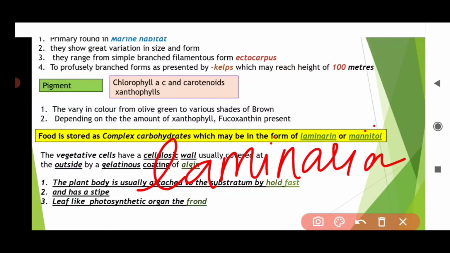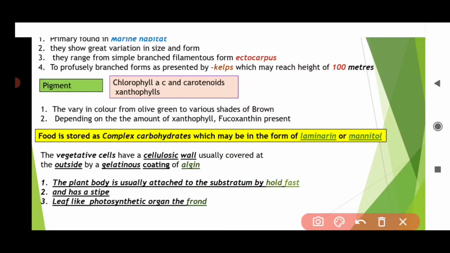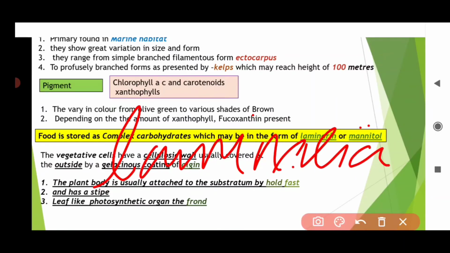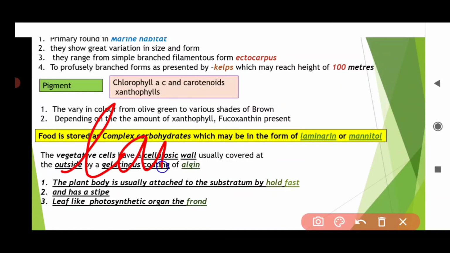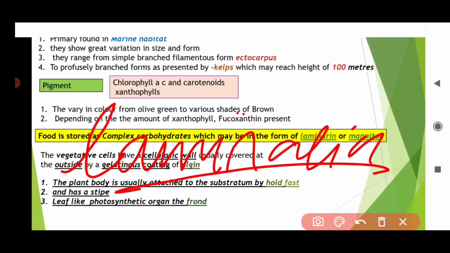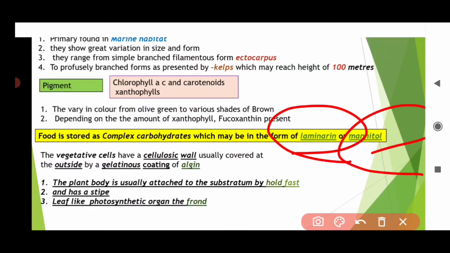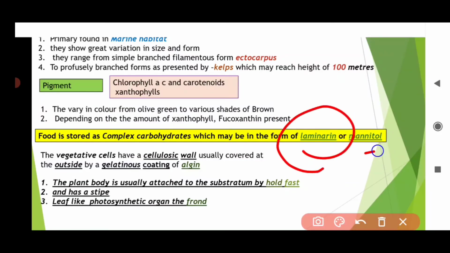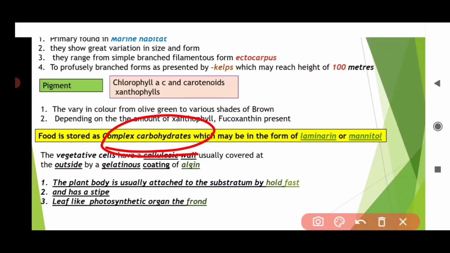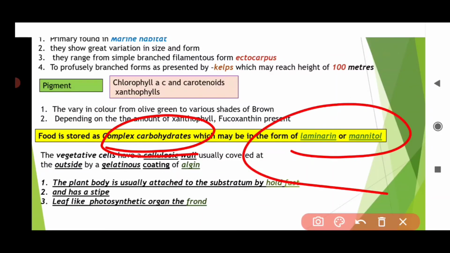So laminaria is a brown algae, and the stored food in brown algae is laminarin and mannitol. So from the example you can remember laminarin or mannitol. This is very, very important, that the stored food material is complex carbohydrate, that is laminarin or mannitol.